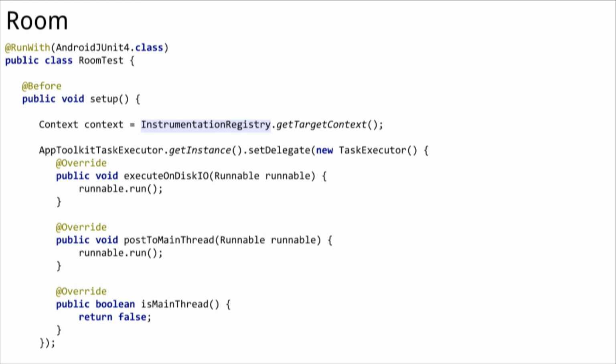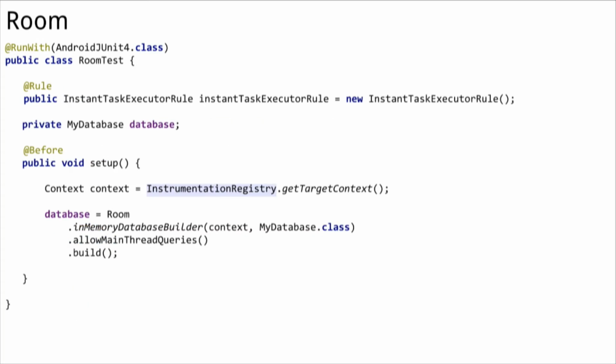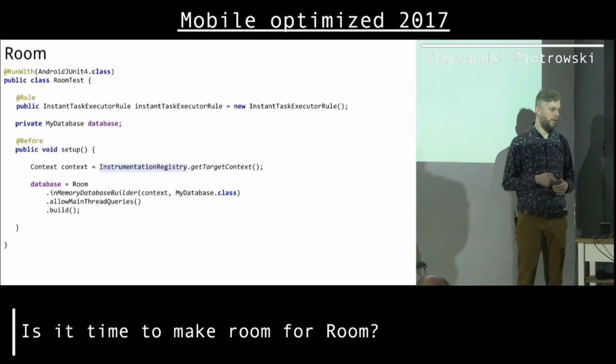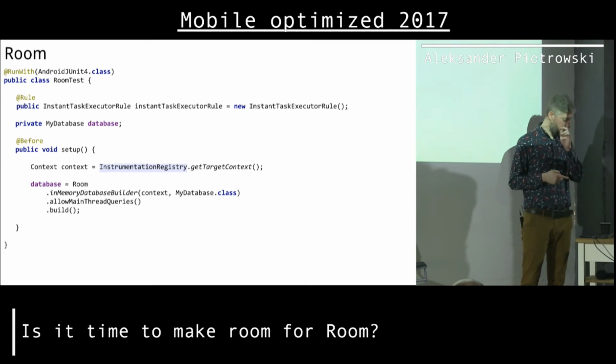Of course not, because if we use flowables, so reactive programming, we need to change the scheduler, so the database won't be executed on the database scheduler. And I found that the way that worked for me is basically use this API here and provide my own task executor. And obviously that's not the way to go, because then I found an article from Florina, and Florina suggested using this extra rule. So if I use this extra rule, then Room is going to use this instant task executor, so I don't have to wait for the scheduler to execute my queries.